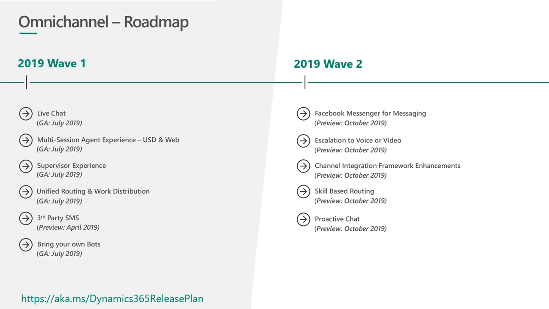Next, which is again an important one, is channel integration framework enhancements. We are making a ton of enhancements in CIF. Channel integration framework was released early this year, and in wave 2 we plan to make a lot of investments. These investments will be purely optimized from a blended agent perspective.